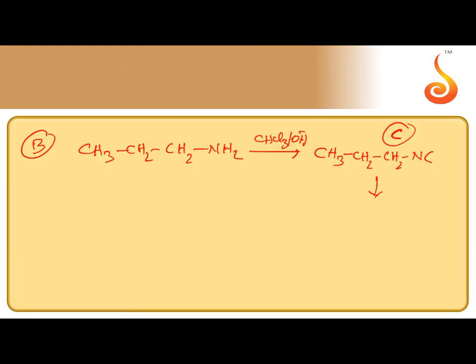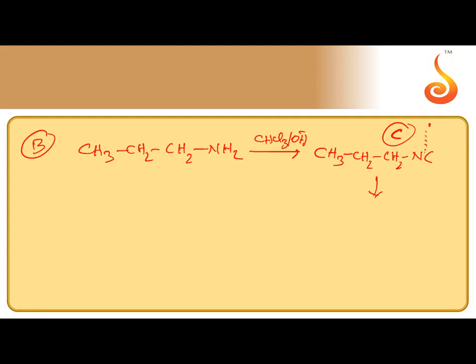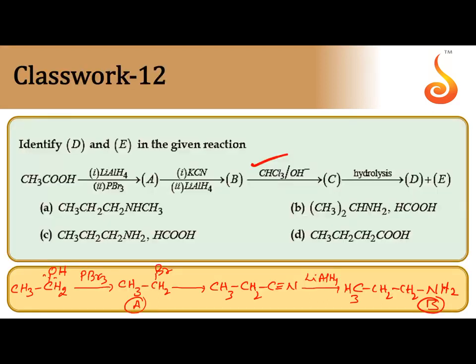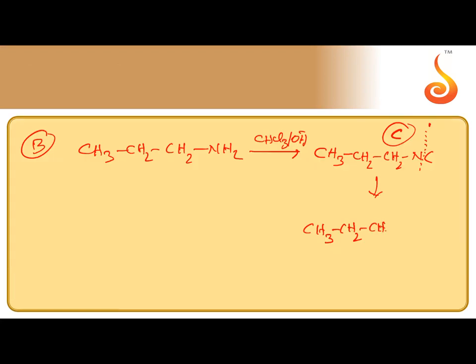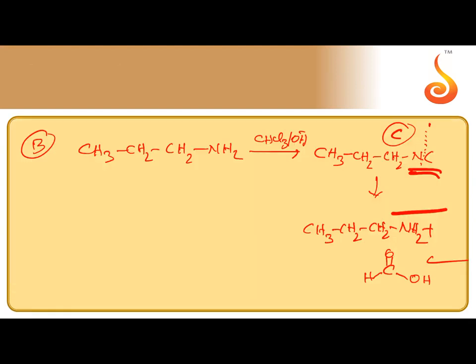After the formation of C, it is subjected to hydrolysis. During the hydrolysis, this bond is broken. CH3CH2CH2CH2NH2, N takes hydrogen, and the terminal C will become carboxylic acid, HCOOH. So isocyanide undergoes hydrolysis to give amine as well as carboxylic acid, formic acid. So the correct answer is C.